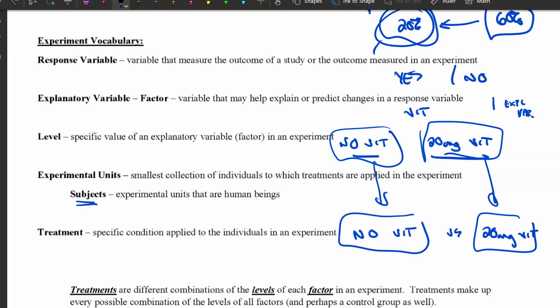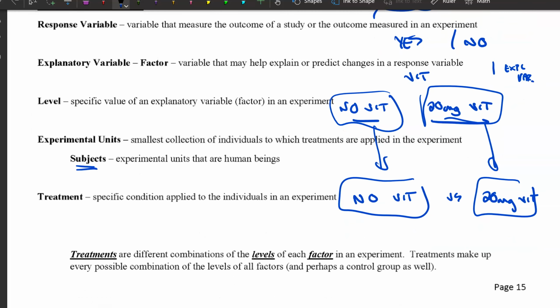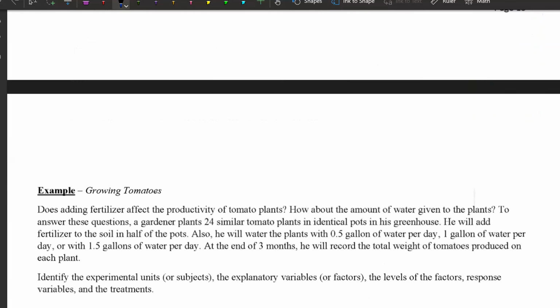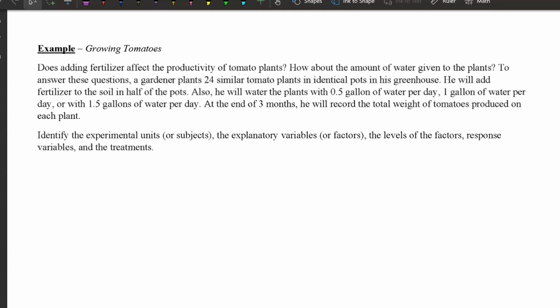However, if you have multiple factors, then the treatments might be different combinations of different levels of the different variables. So treatments are different combinations of the levels of each factor. If the treatments make up every possible combination of the levels of all factors, and perhaps a control group as well. Okay, so I think this might hopefully be a little bit clearer as we look at an example. So let's look at the growing tomatoes example in the next video.